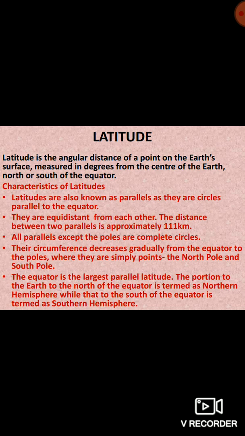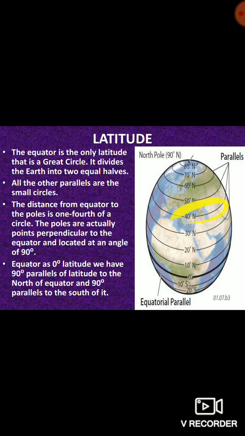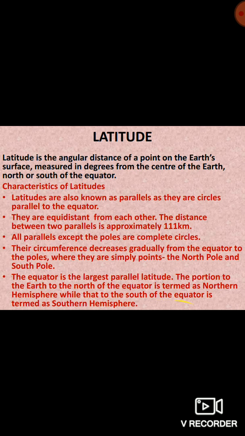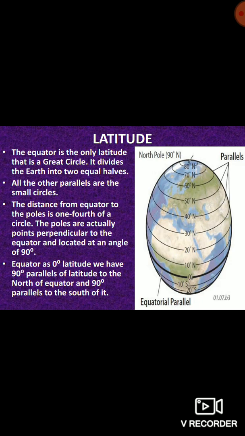The portion of the earth to the north of the equator is termed the Northern Hemisphere, while that to the south of the equator is termed the Southern Hemisphere. This is your Northern Hemisphere and this is your Southern Hemisphere.